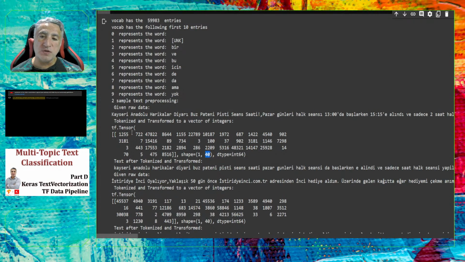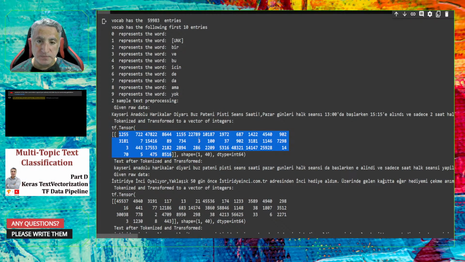The 140 shows that there are 140 integer numbers. Each corresponds to a word in the dictionary. Here you see that 3, remember that 3 represents ve in Turkish. Here is ve, so it's converted to 3 here.